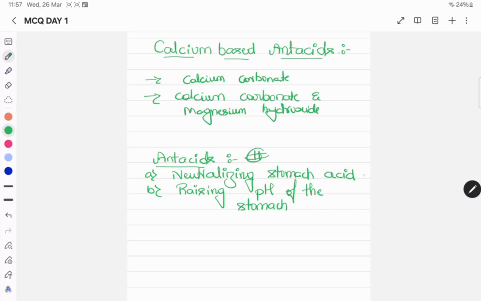The main function is neutralizing stomach acid and raising the pH. Initially the stomach is acidic, so they increase the pH of stomach acids or stomach secretion. That is the thing.